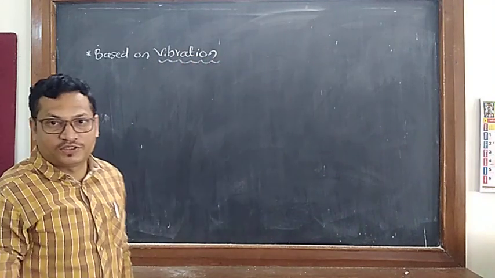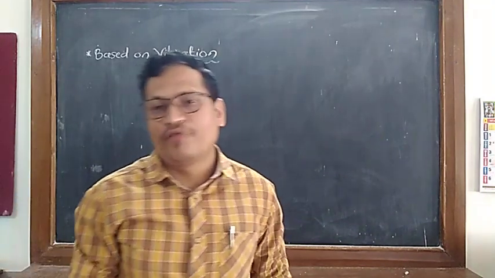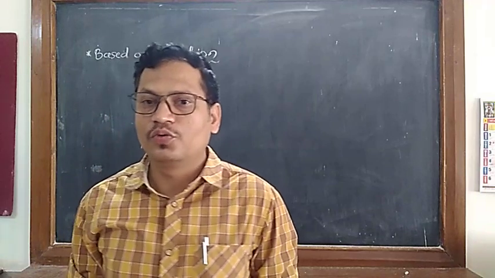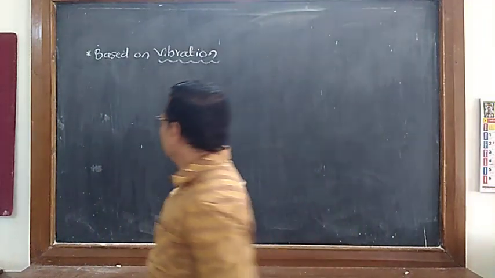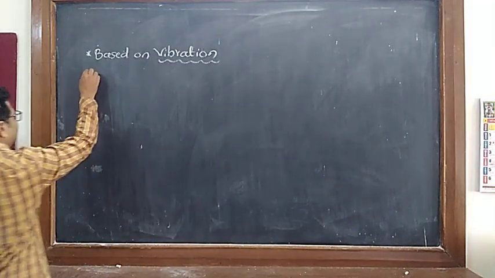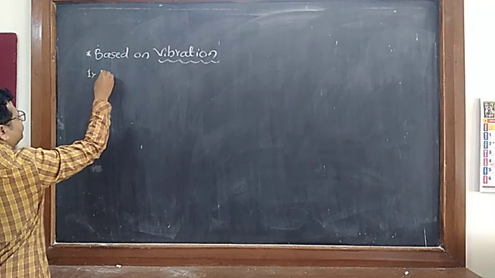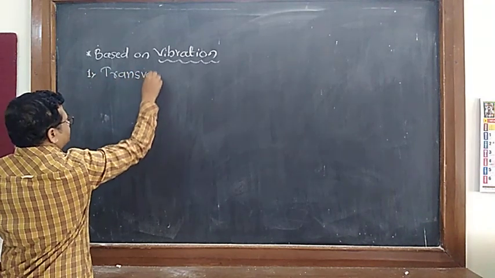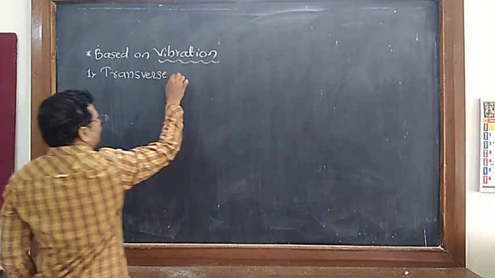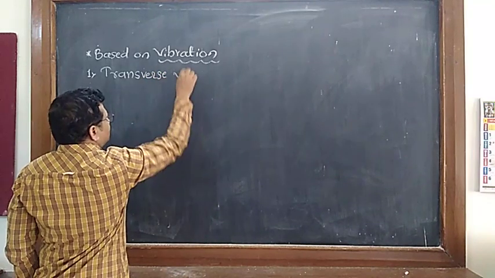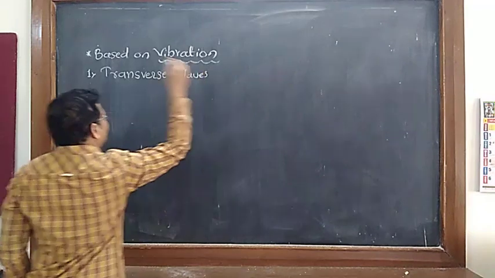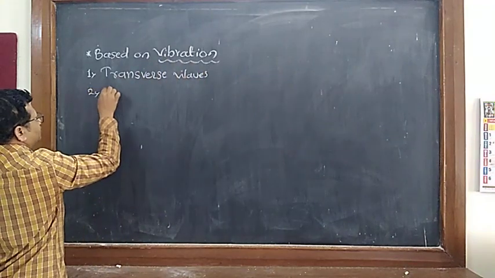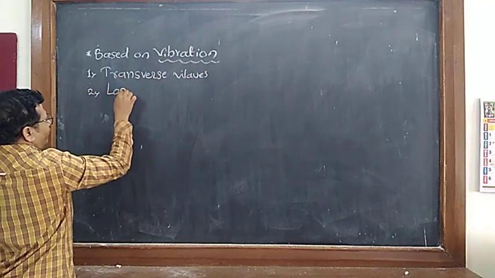Based on vibration, we can classify the waves into two categories. I write here: the first one is transverse waves, and the second one is longitudinal wave.